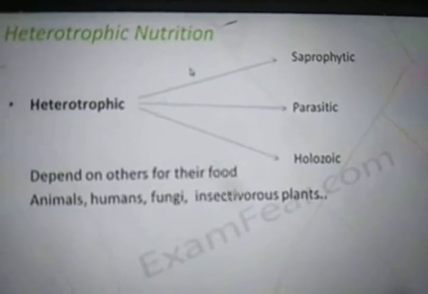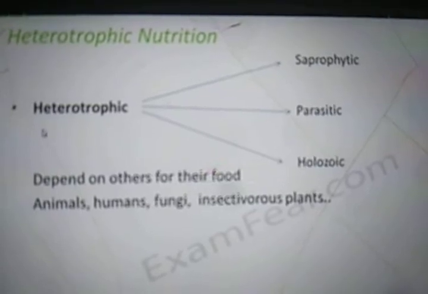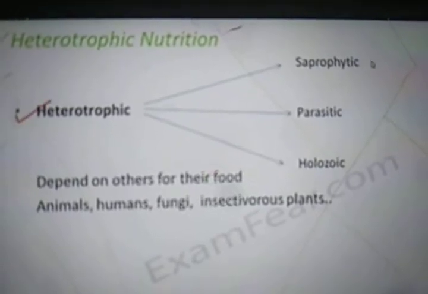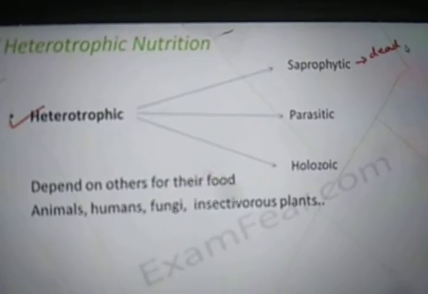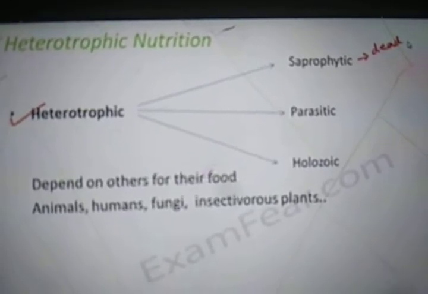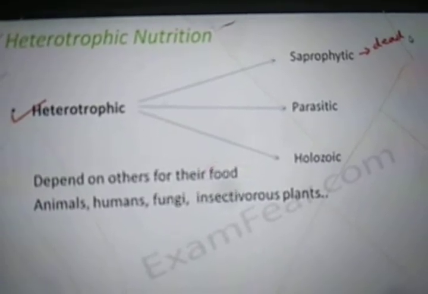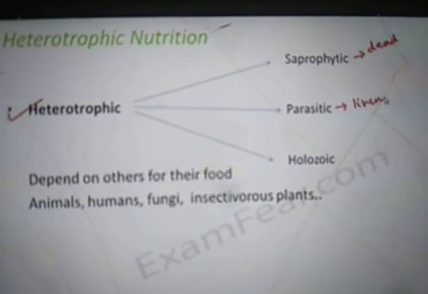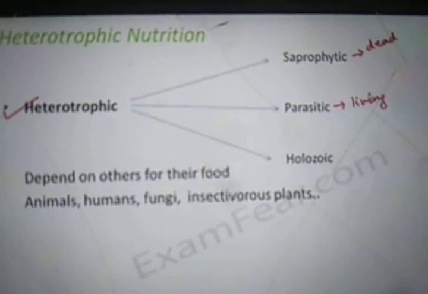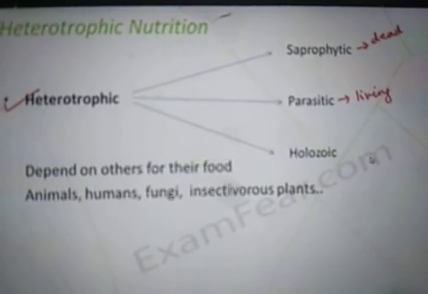Okay. So this heterotrophic mode of nutrition can be of many different types. Some animals depend on dead and decaying organisms, so they are known as having a saprophytic mode of nutrition. Some animals depend on another living organism for their food. They live inside the body of another living organism, a living plant or animal, we can say. So they are parasitic.